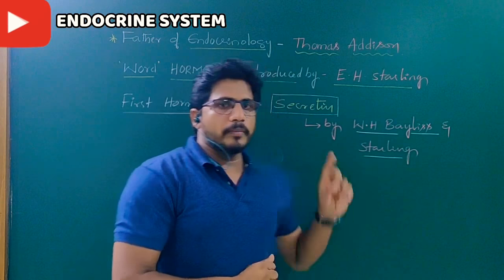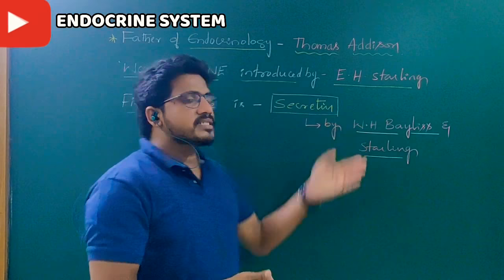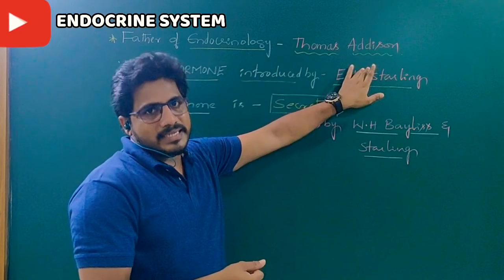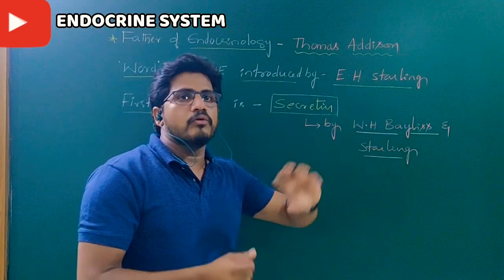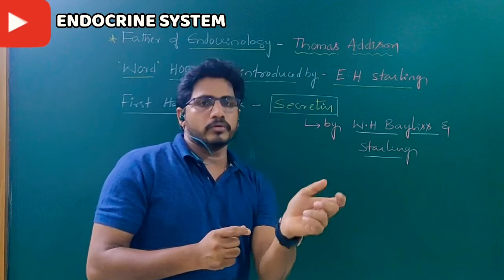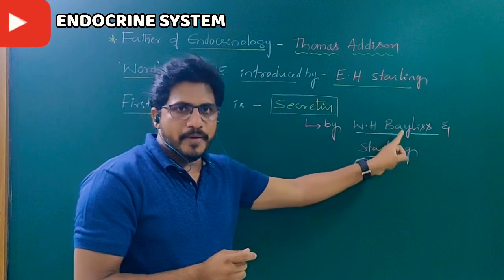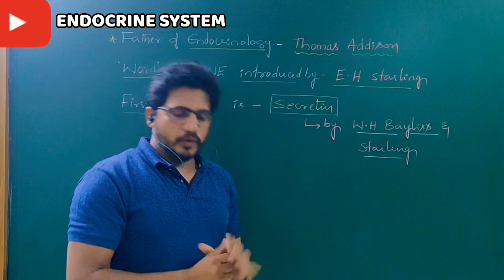Probably this is the first hormone in the entire hormonal world, discovered by these two scientists. So, Thomas Edison is considered the father of endocrinology. Starling is the one who coined the word hormone. Starling along with W.H. Bayliss discovered the first hormone called secretin. Okay.